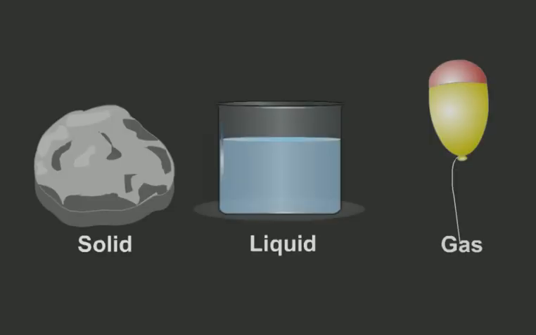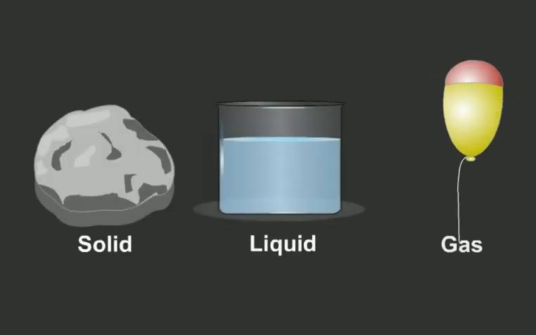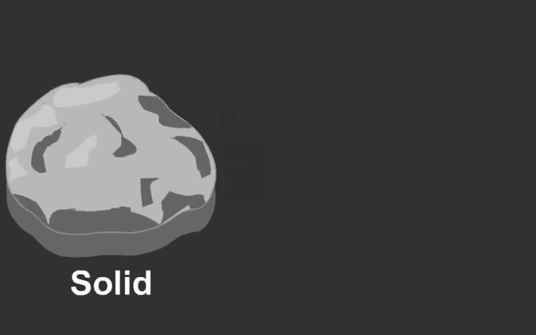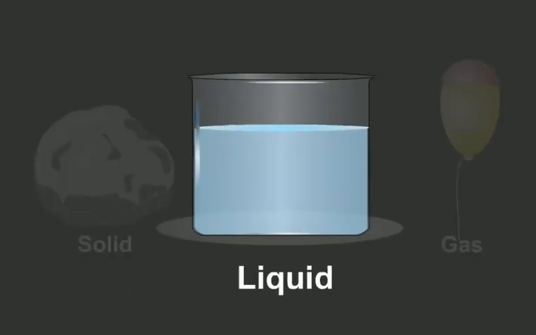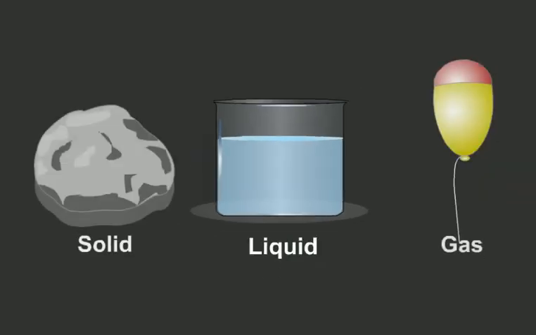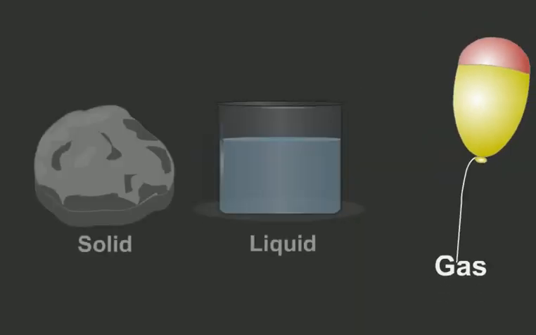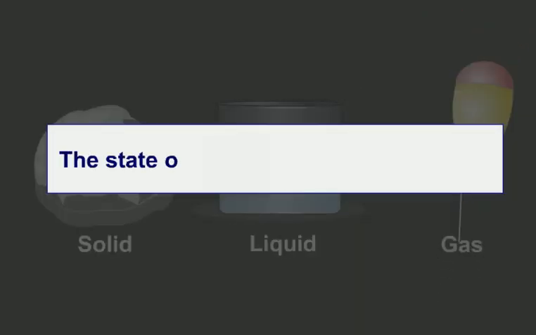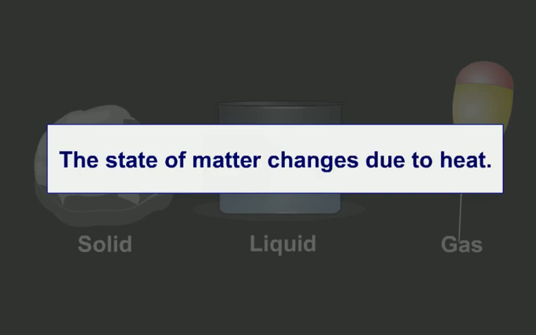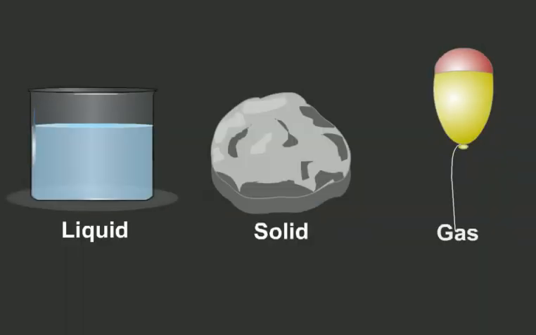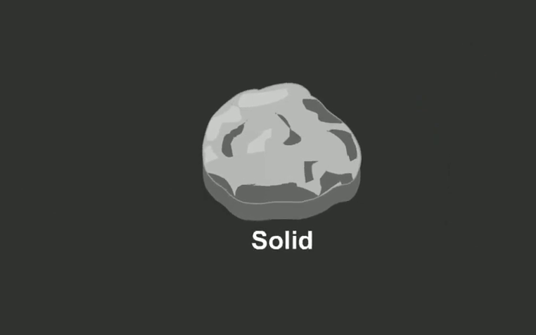Matter exists in three states. They are solid, liquid, and gas. The state of matter changes due to heat. Now let us study about each of the states in brief, starting with the solid state.